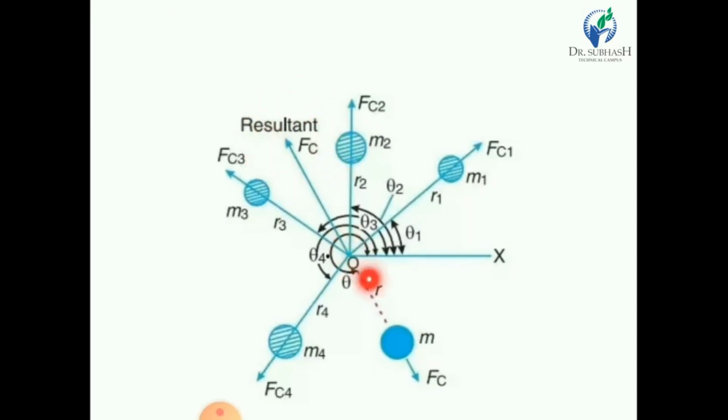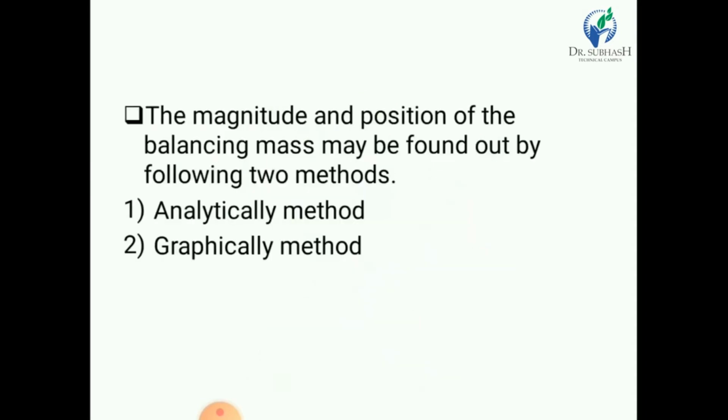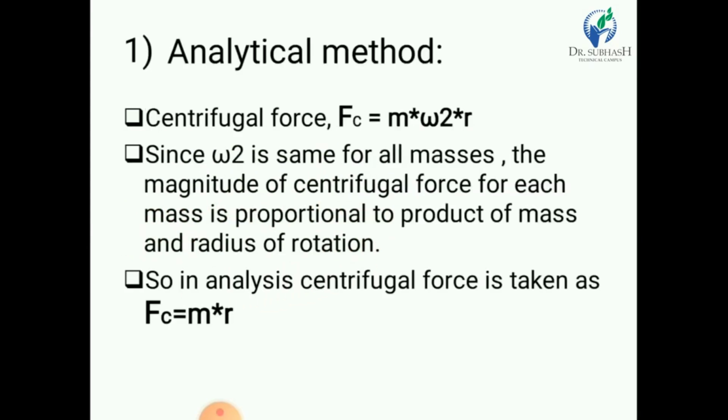We can balance the system by 2 methods. First is the analytical method and second is the graphical method. So let us discuss the first one, the analytical method.